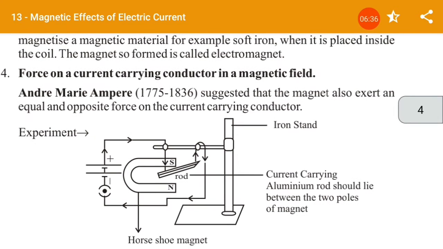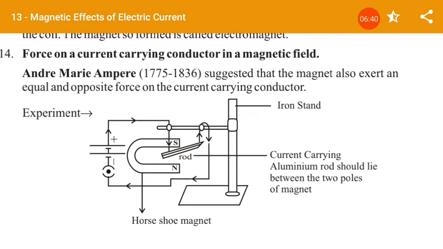The force on a current carrying conductor in a magnetic field: Andre Marie Ampere, 1775 to 1836, suggested that the magnet also exerts an equal and opposite force on the current carrying conductor.